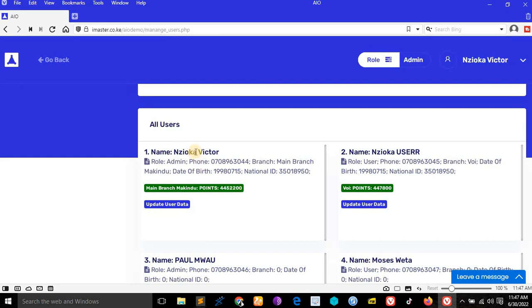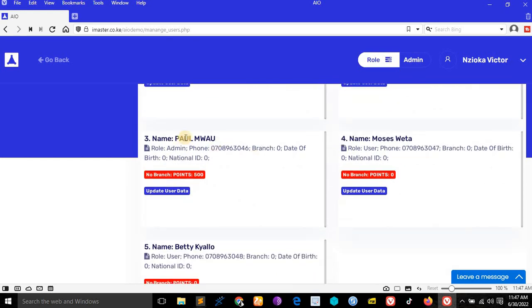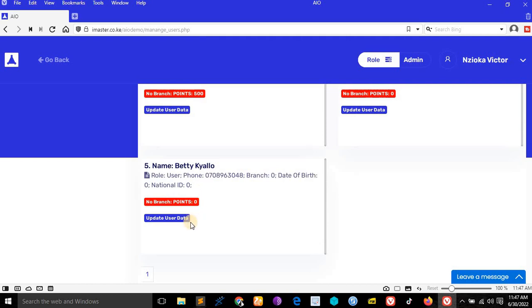So you can see, for example, this Nzioka Victor sold this amount of cash in the system. This user, Nzioka, sold this amount in the system. This Paul Mwau is an admin, not a verified admin, by the way. He has just sold 500 items. This Moses Sweater has sold 0. Betchala has sold 0.